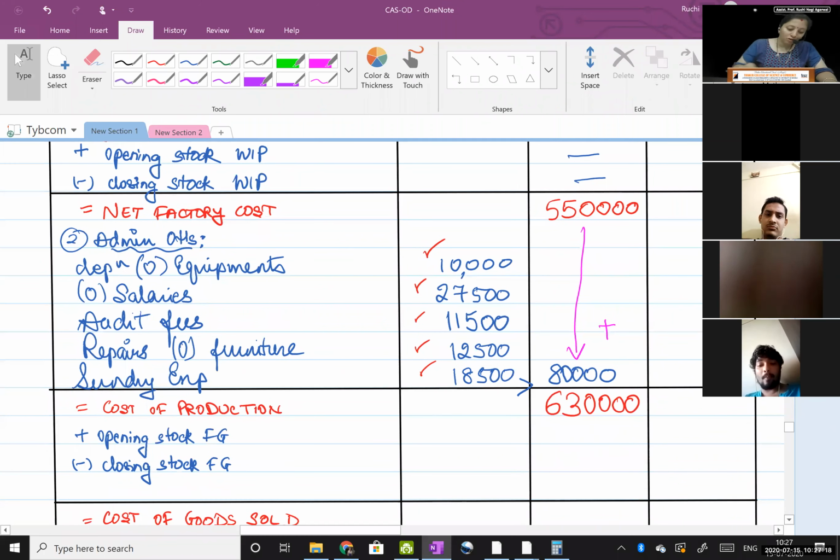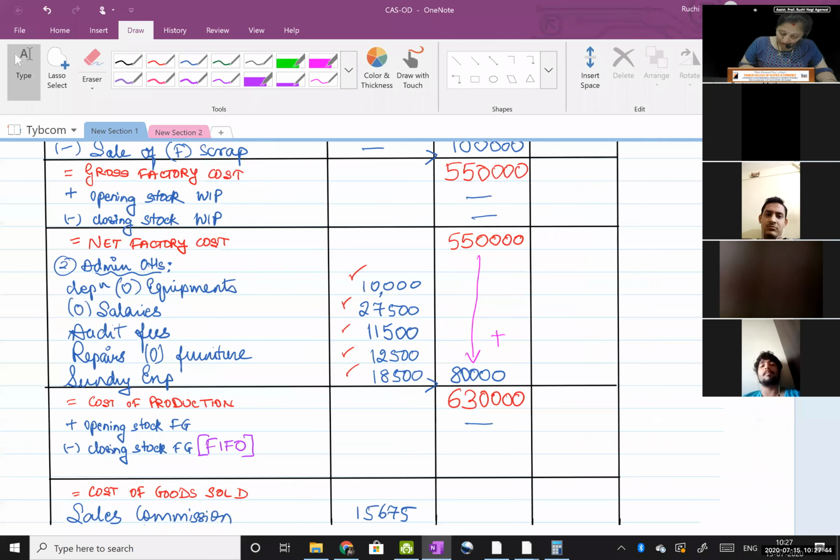Then opening stock of finished goods, not there in the question, put a dash. Closing stock, that we have to calculate as per FIFO. And in FIFO, which rate do we take? We take the cost of production per unit column rate. So let us start calculating.